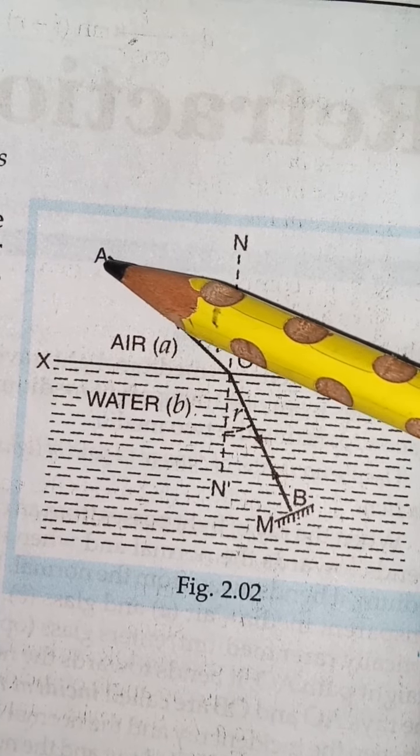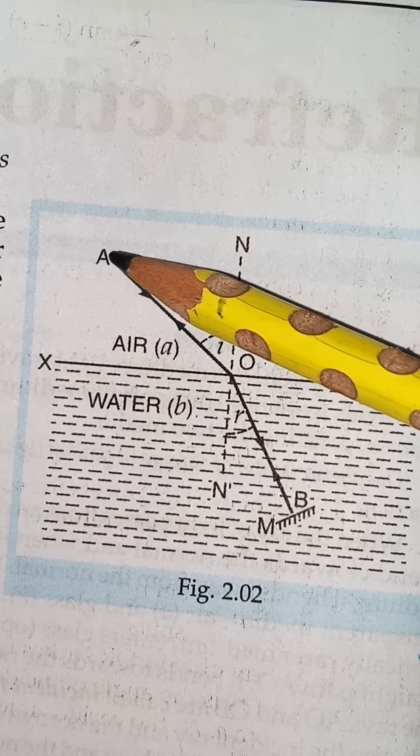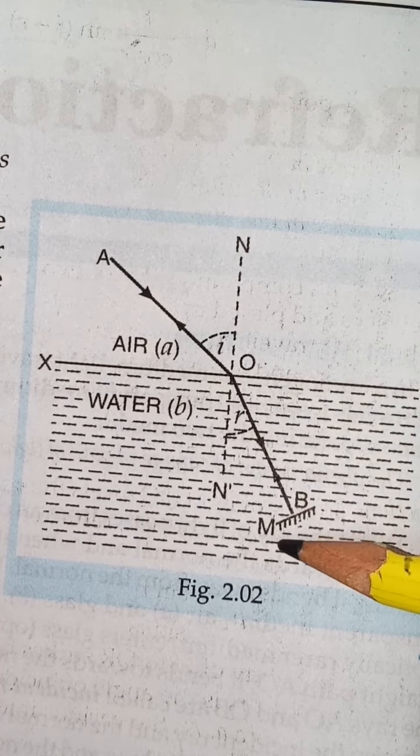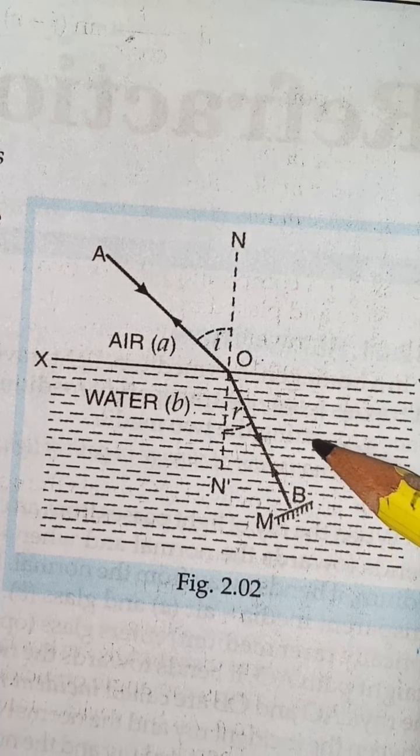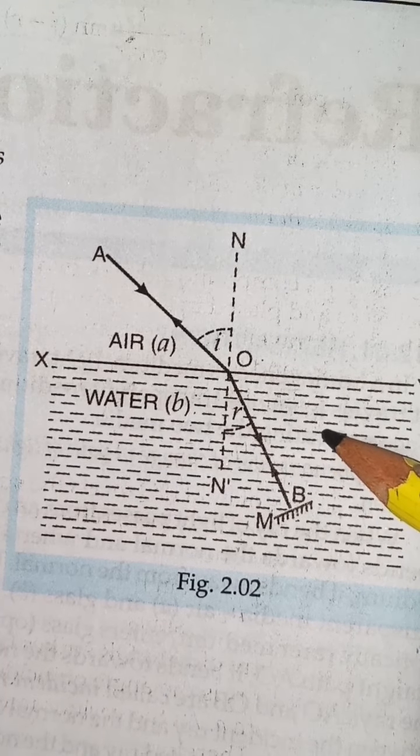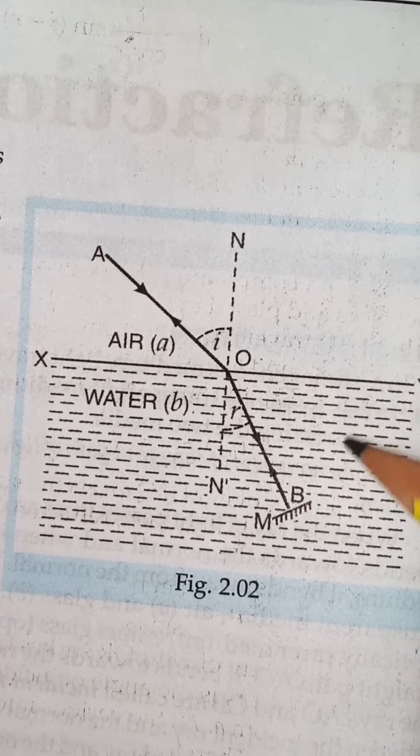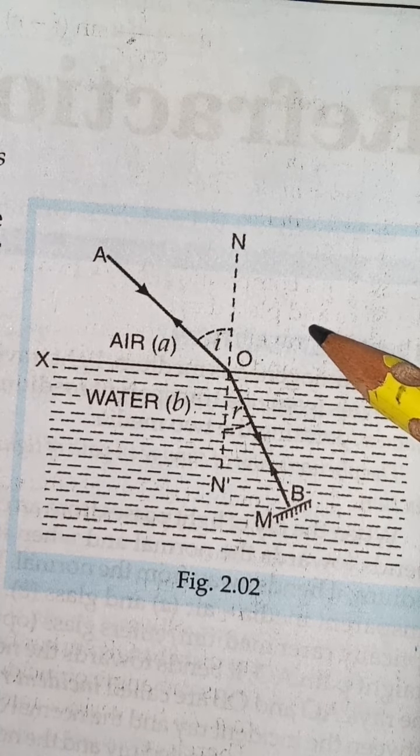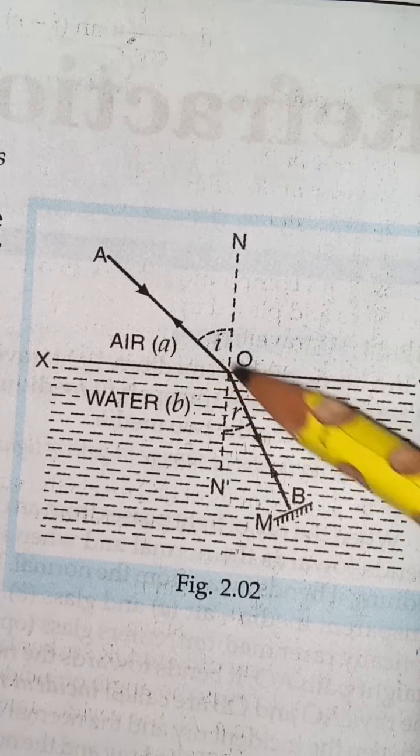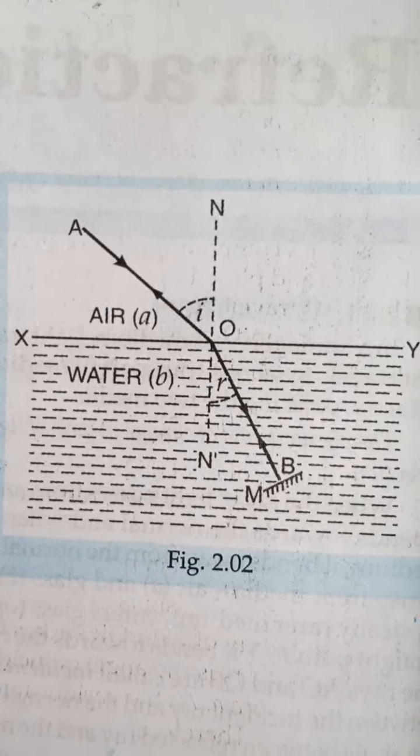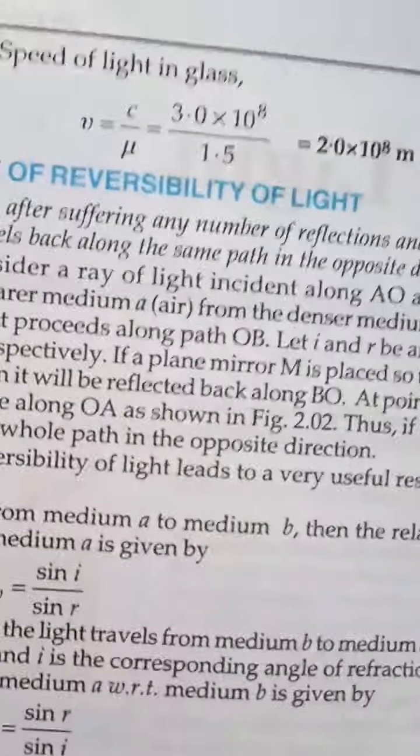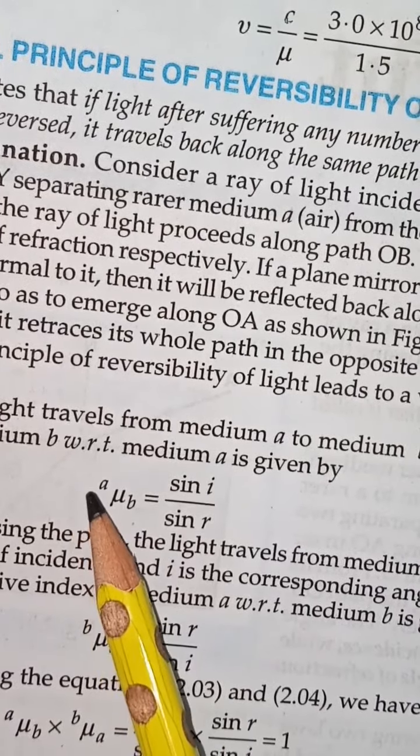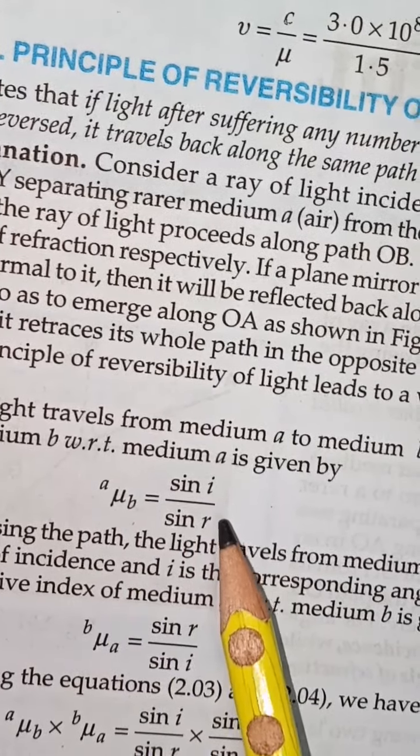So how to apply the law of refraction for the incident ray? This is the light ray going into water and coming from air. So I would say the refractive index of water with respect to air is equal to sin I upon sin R. Will I say like this? So I have to find out the refractive index of the second medium with respect to the first medium. So it will become sin I upon sin R.